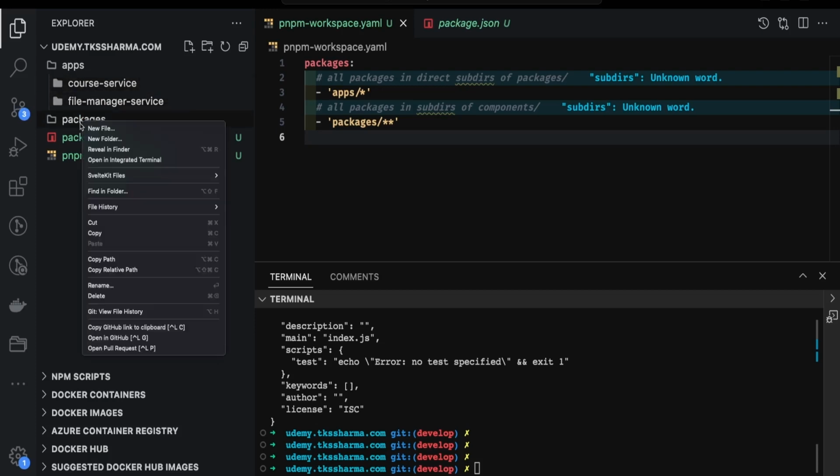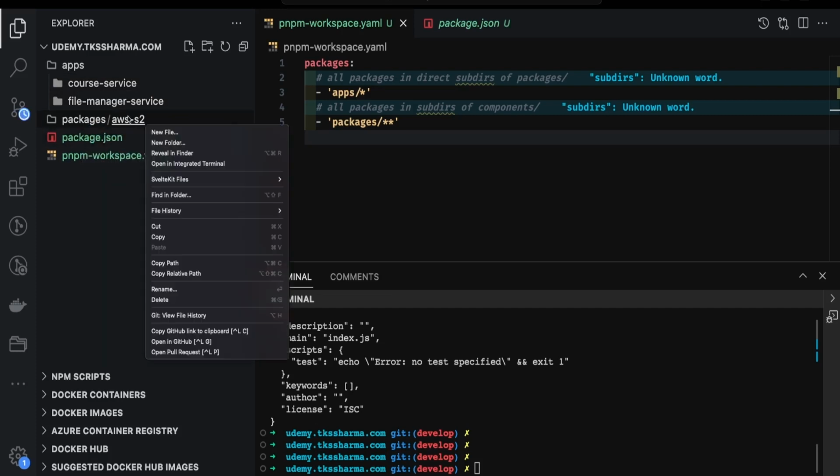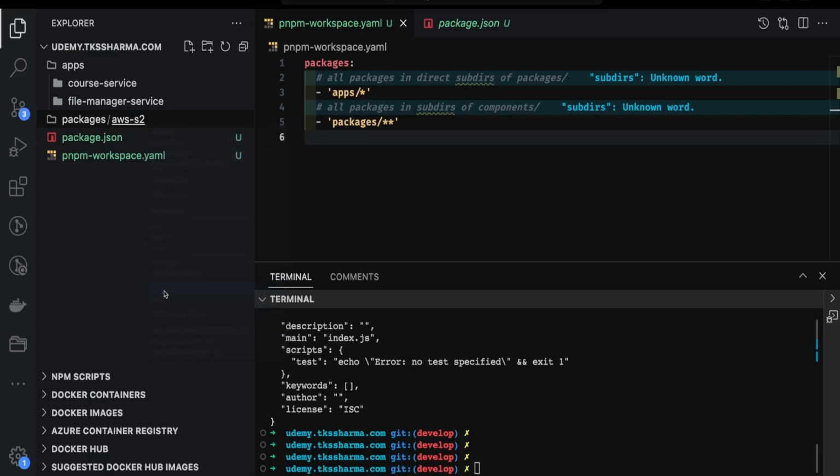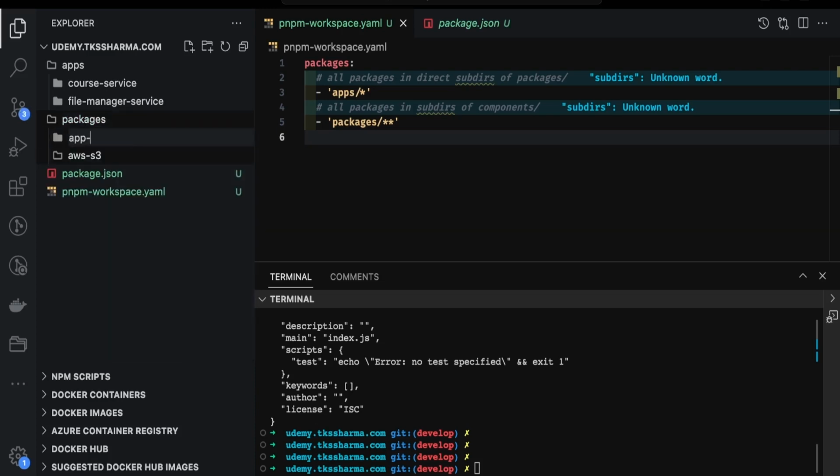And inside packages, you can have any number of packages, like AWS S3. I do have other libraries for notification, AWS S3, and then packages, let's say app database, app config, app logger.